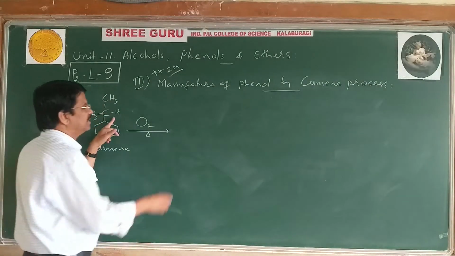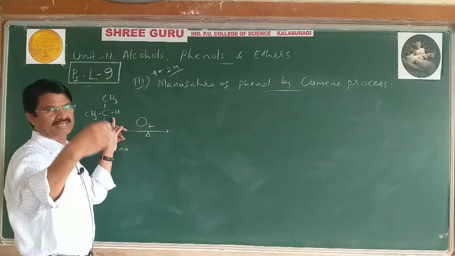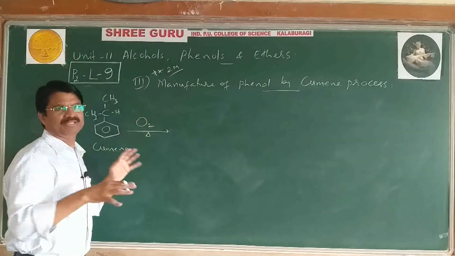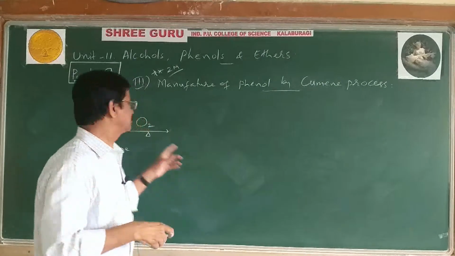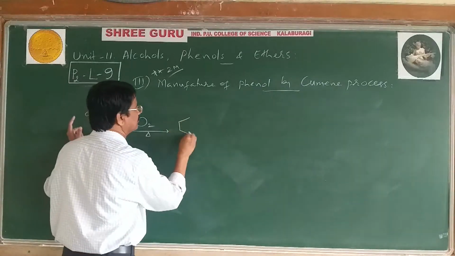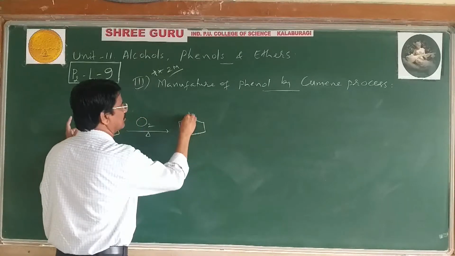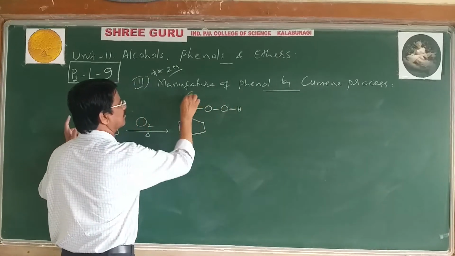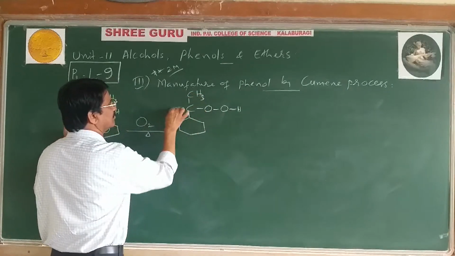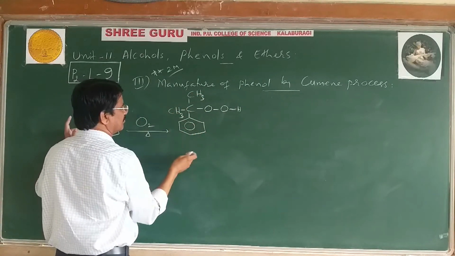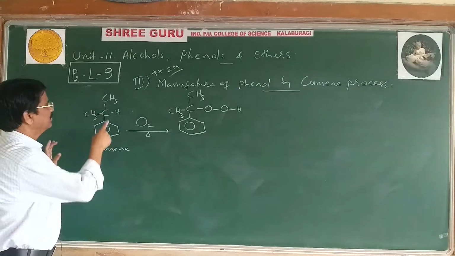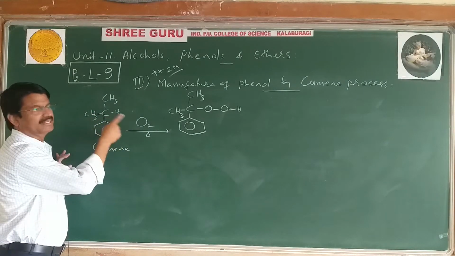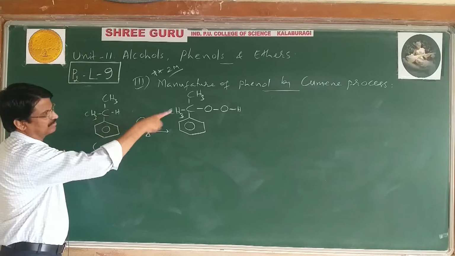Therefore, C-H becomes C-O-O-H. A peroxy linkage is formed. Between C and H, O2 enters.